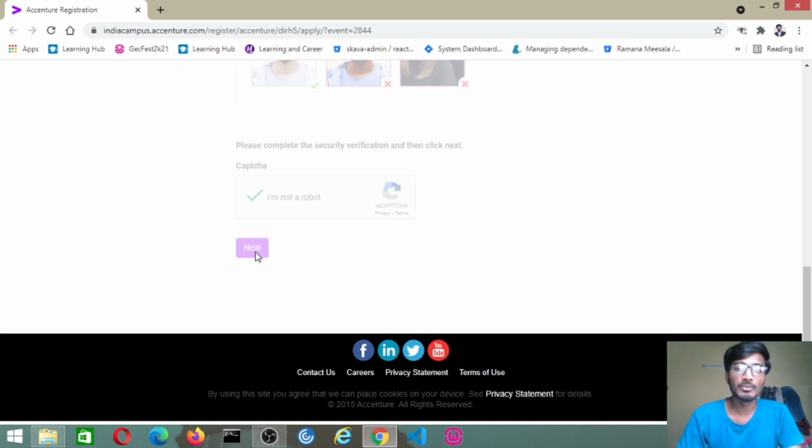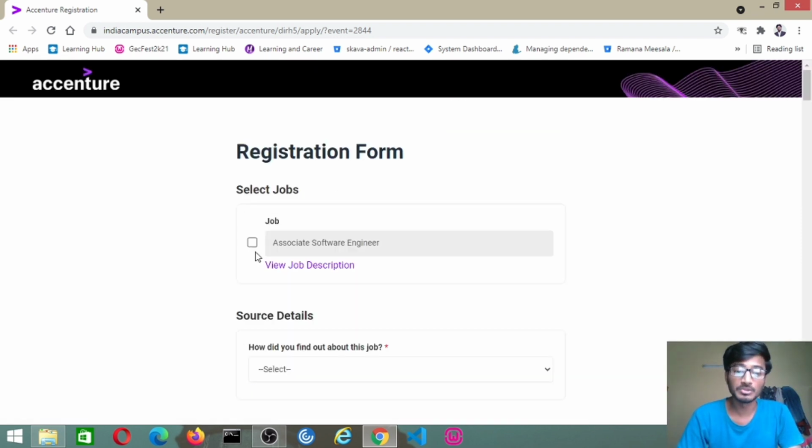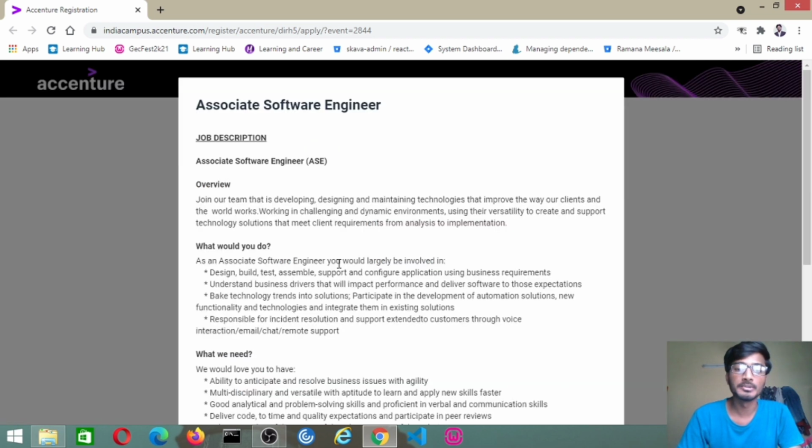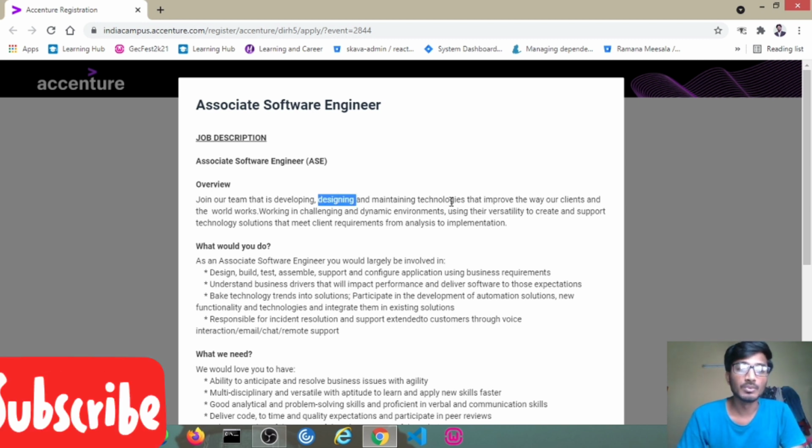We have to provide every detail, and they will also provide a job description like this. So the role that they mentioned is associate software engineer. Let's have a look at the job description. As I said, it is the role for associate software engineer. About the overview: if you join their team, you will be developing, designing, and maintaining technologies that improve the way their clients and the world works.